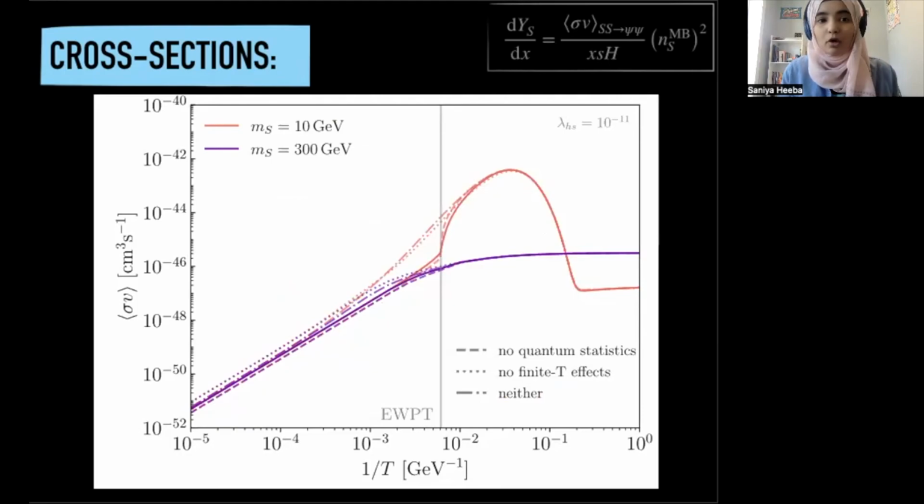So the purple line in this plot is for a dark matter mass of 300 GeV. And it essentially tells us that for large temperatures, we actually get a significant difference between the vanilla treatment and the proper treatment. But for small temperatures, it doesn't really change anything.